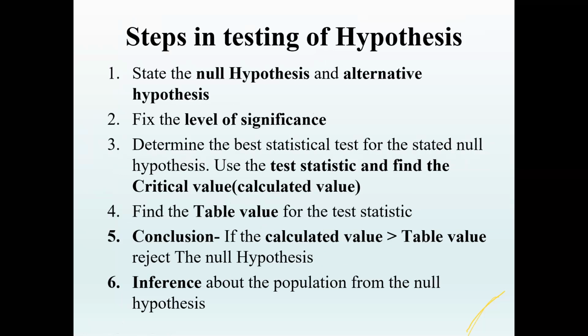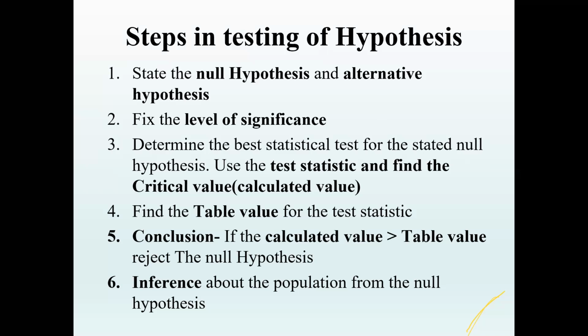Now let's look at the different steps in testing of hypothesis. The first step is to state the null and alternate hypothesis. You have to fix the level of significance, determine the best statistical test which is appropriate, then find the table value of the test statistic. If the calculated value is greater than the table value, we reject the null hypothesis.